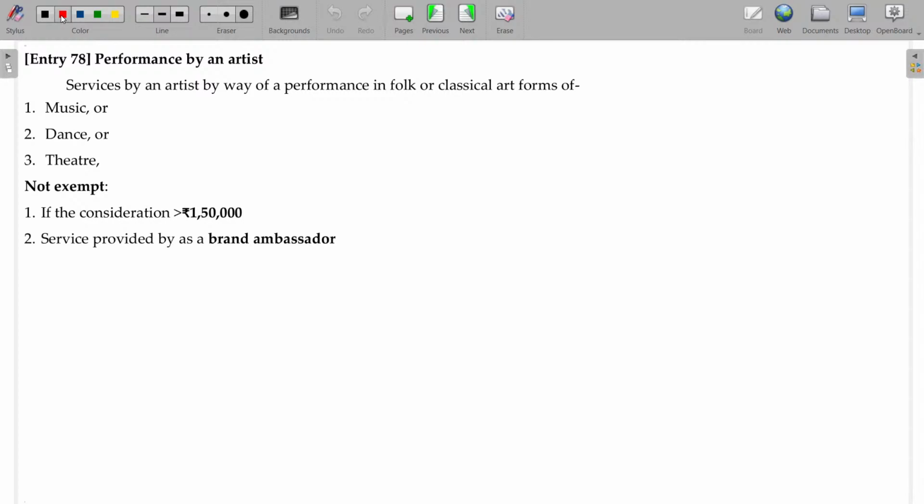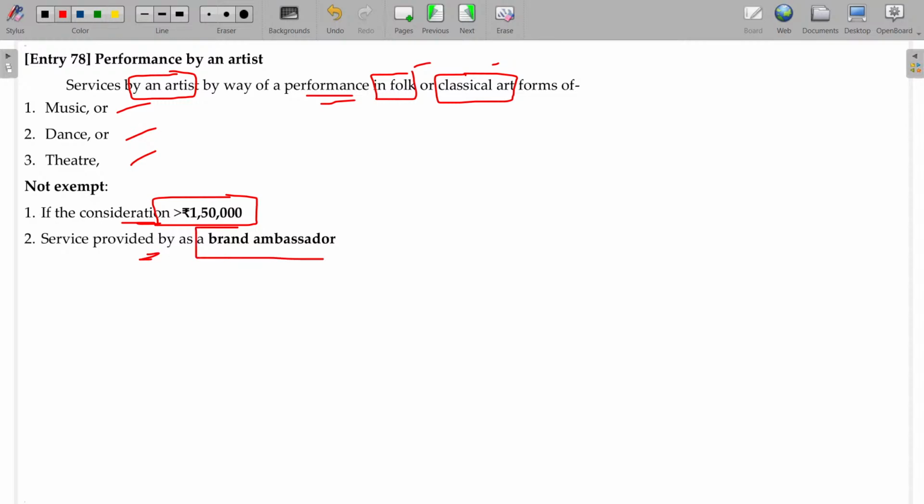Now, this one is most often asked in the examination. Services by an artist by way of performance in folk or classical art forms, like music, dance, theatre, folk and classical art, are totally exempted, provided the consideration is less than or equal to 1,50,000 rupees. If the value is more than 1,50,000, it is taxable. Services provided by a brand ambassador: if you are representing a brand promotion and, because of that, organizing any music concert or dance program, then GST will be leviable. This one is very often asked in the examination.